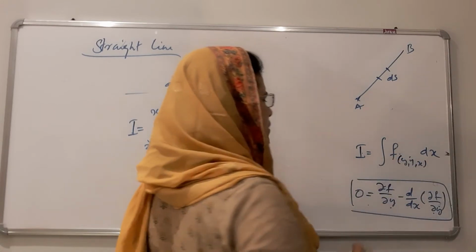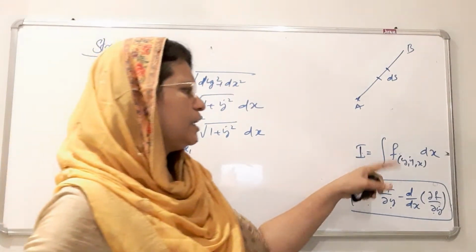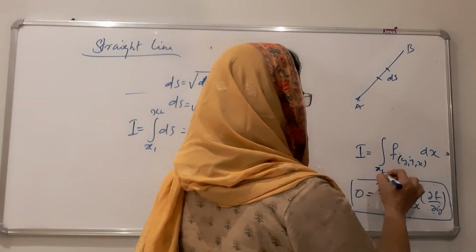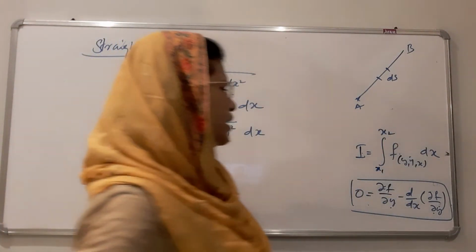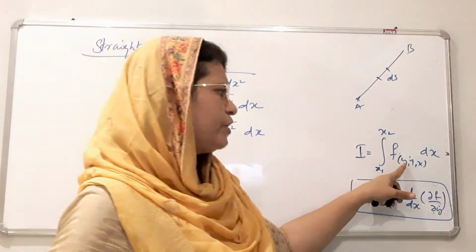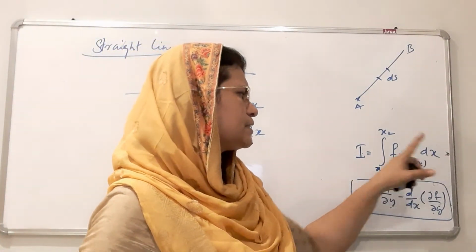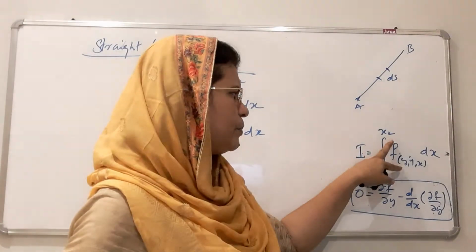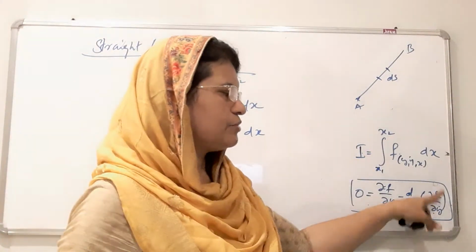If a path is represented as I is equal to the integral from x1 to x2 of f of y dot x dx, then this is the condition for extremum.